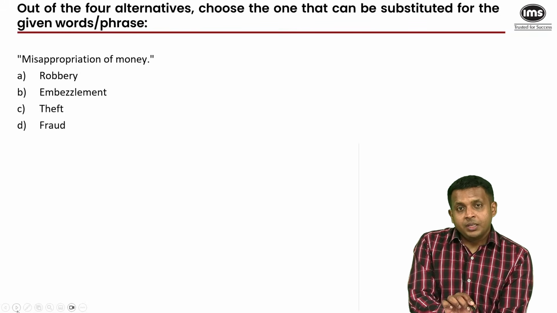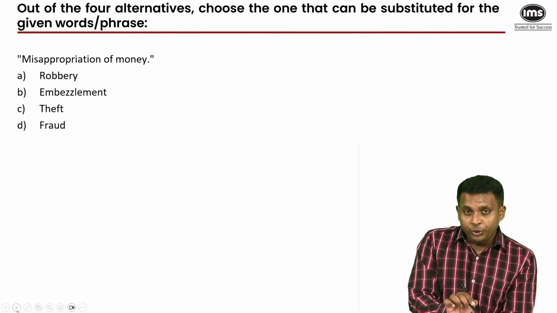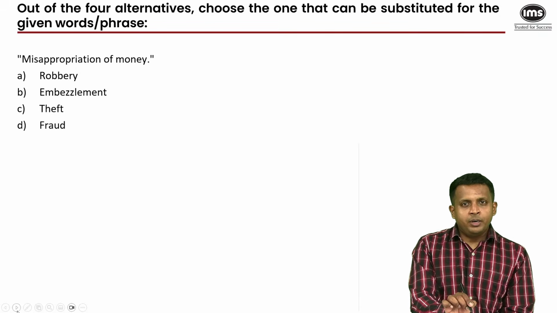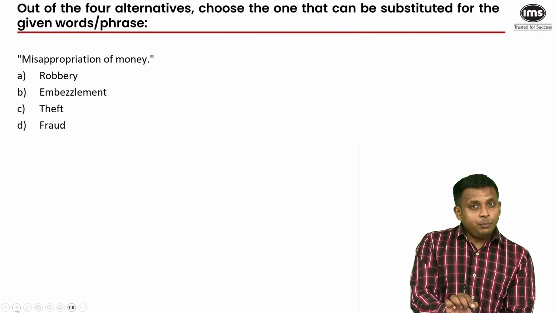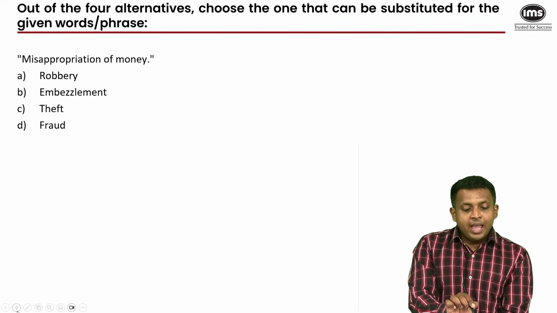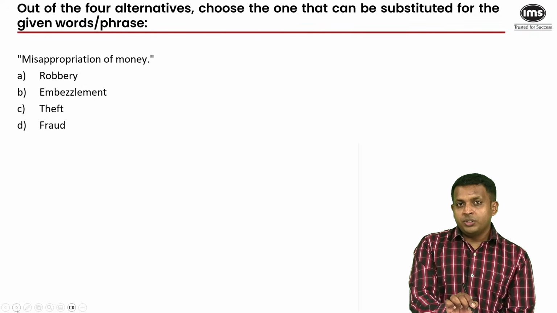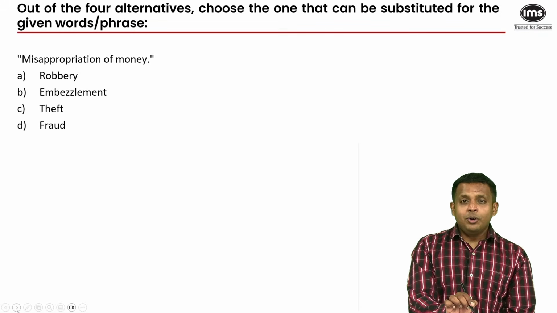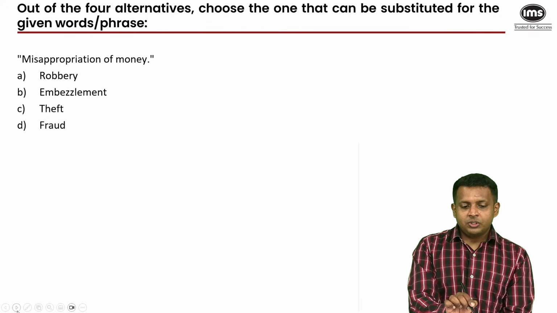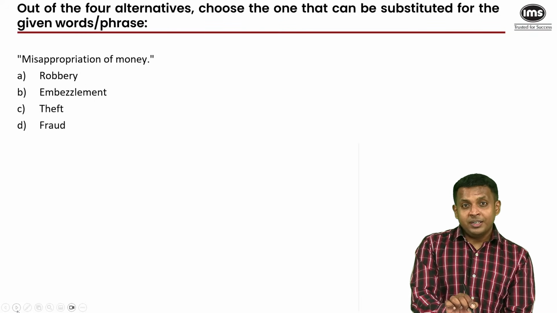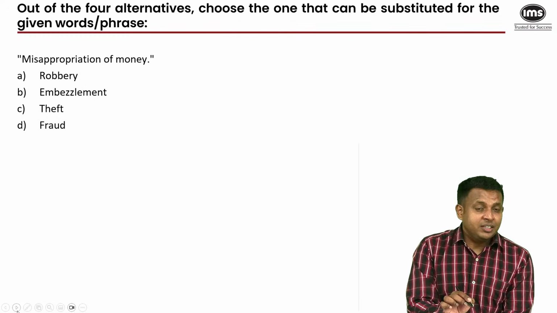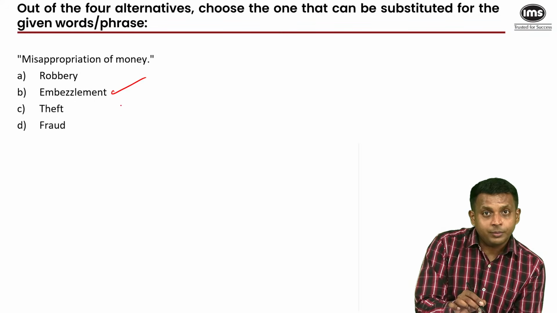Misappropriation of money. Money that was entrusted to you to get some job done, to buy some equipment, to take care of some project, but you did not use the money for that purpose. You had bad intentions and you stole that money and you used it for your personal reasons. You put it in your personal account. You did not steal it forcefully, so it's not robbery or theft. Stealing funds that have been entrusted to you and then using it for another reason, specifically there is a word for that, and that word is embezzlement.